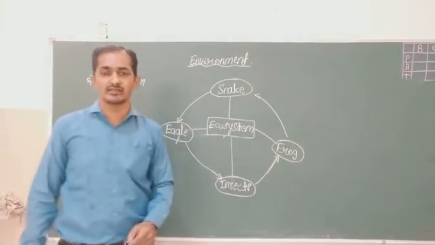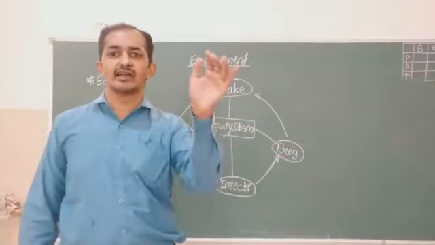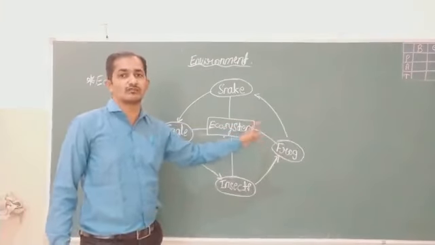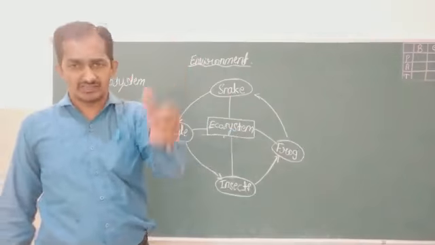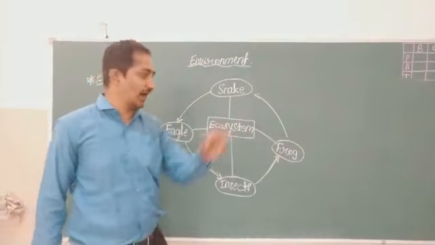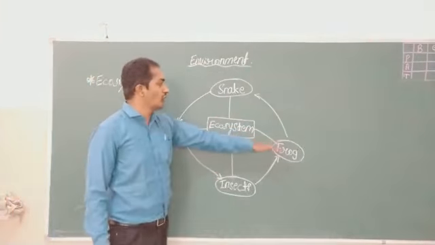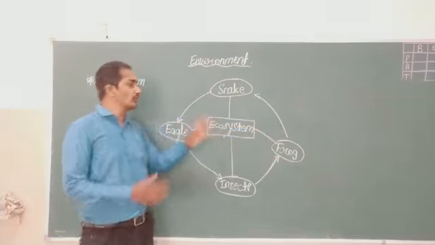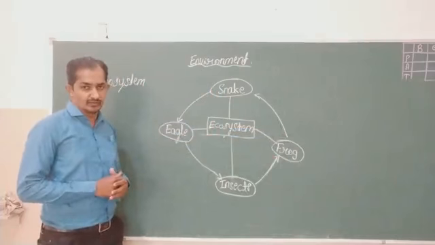So the snake is that organism which lives on other animals such as frogs and rats.